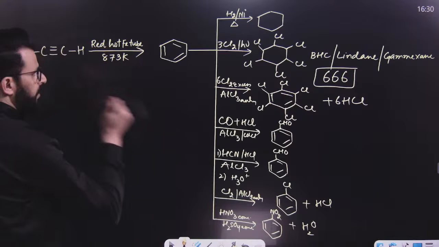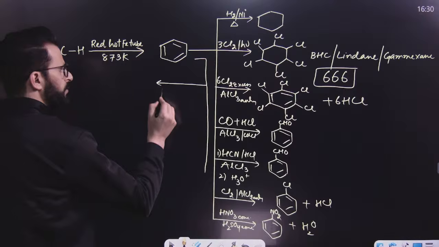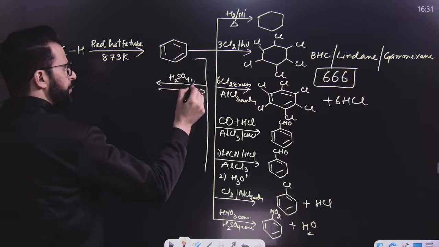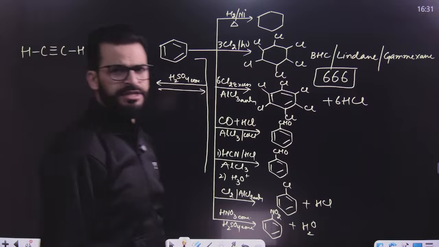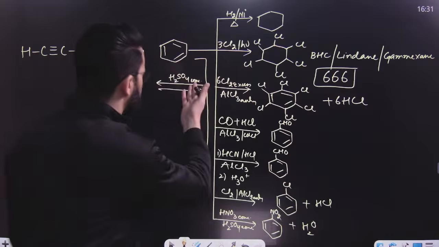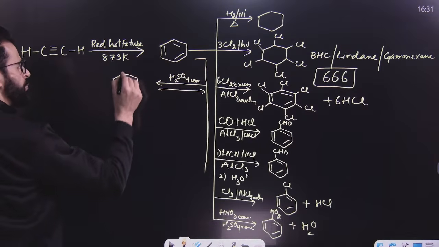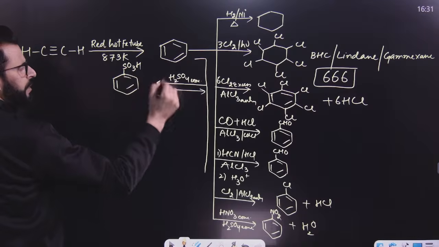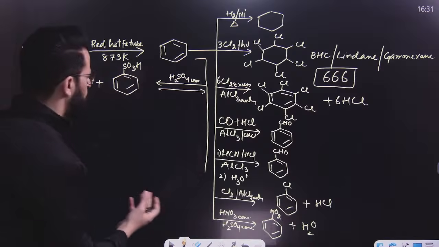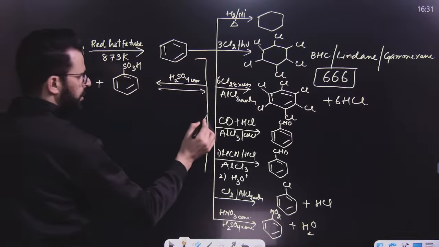After that, you can have other reactions of this. Say for example, you can have this reaction, but remember, this is a reversible reaction, sulfonation. Fuming sulfuric acid can be there, oleum can be there, H2S2O7 can be there, or concentrated H2SO4 can be there. What you have to do is introduce SO3H finally. The electrophile of this reaction is SO3 in general, neutral SO3, or sometimes you can say SO3H positive is the electrophile, but generally it's SO3. So this is what we call a reversible reaction.